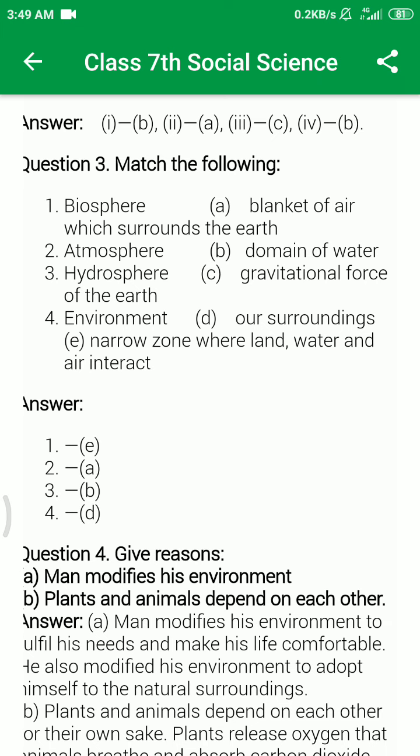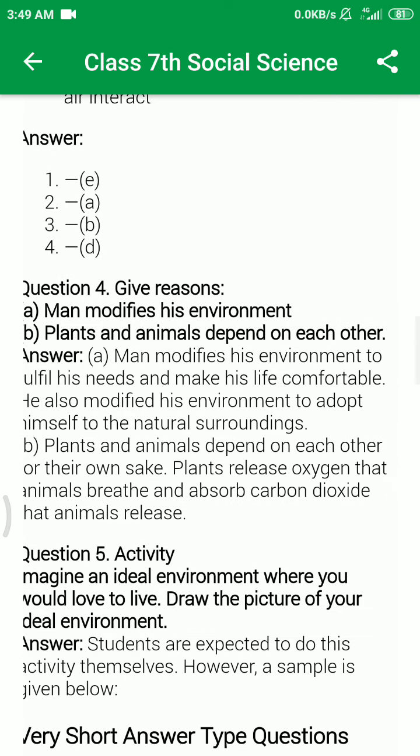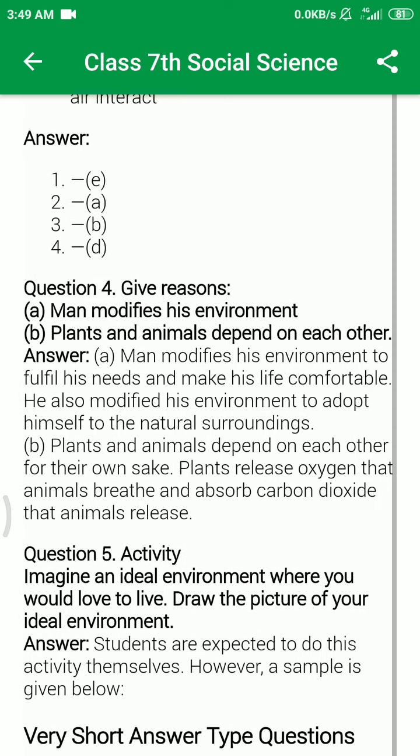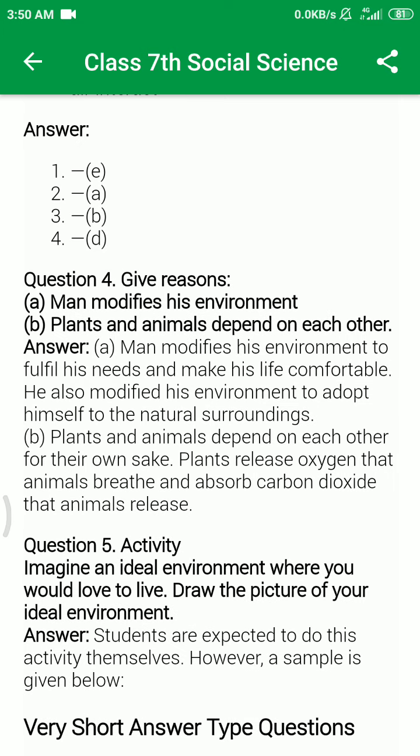Now question number 4, give reasons why. The first is, man modifies his environment. Why? Give reason. The answer is man modifies his environment to fulfill his needs and make his life comfortable. He also modifies his environment to adapt himself to the natural surroundings.